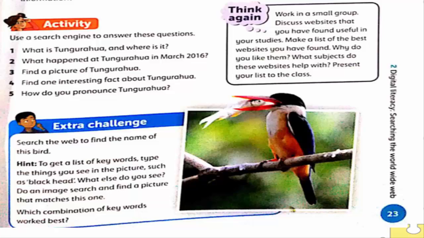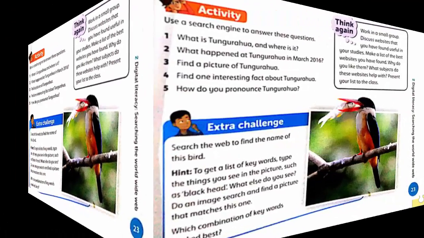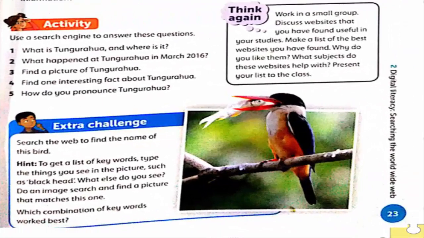Now there is an extra challenge. Search the web to find the name of the bird. Hint: to get a list of keywords, type the things you see in this picture, such as black head. What else do you see? Do an image search and find a picture that matches this one. Which combination of keywords worked best? So what you need to do is write the features which you see in this picture, in detail, or if you are not writing them in detail, just write the specific words about it in the search engine. So you will get the respective answer within a few searches.